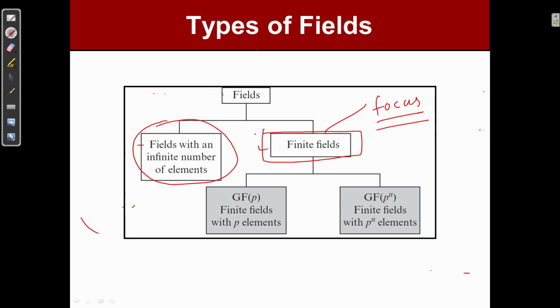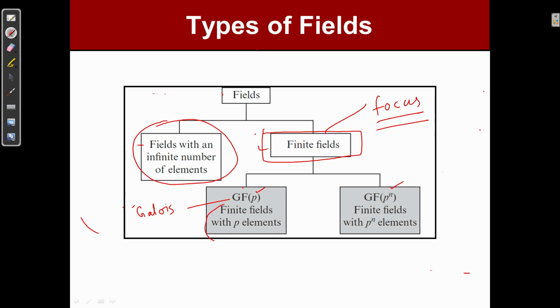First one is GF, where GF is for finite field. The mathematician who invented it was known as Galois, and to honor that mathematician we sometimes name it Galois field also. So GF means Galois field, and we have GF(P) and GF(P raised to the power n).